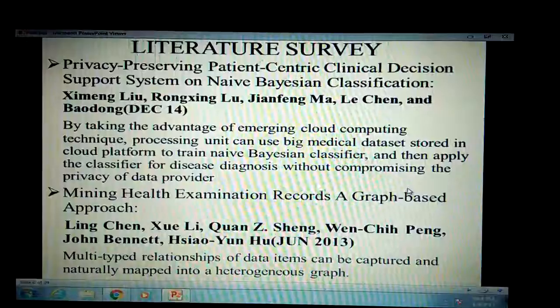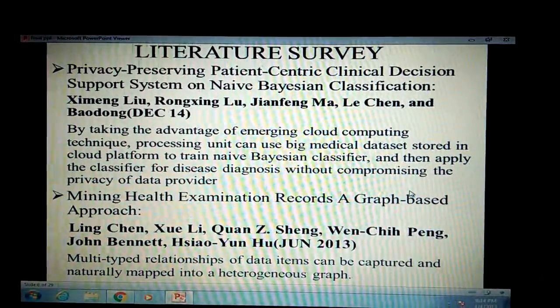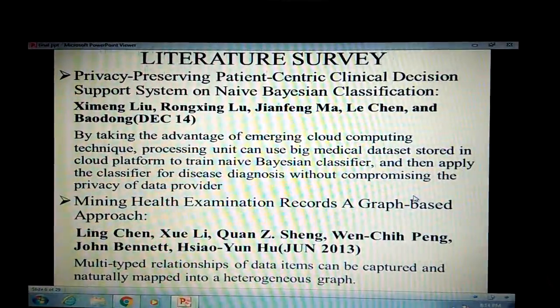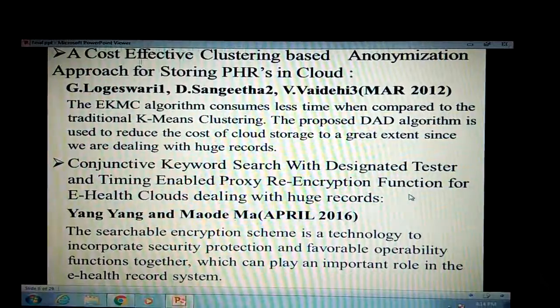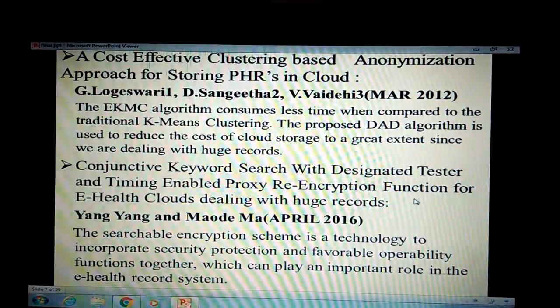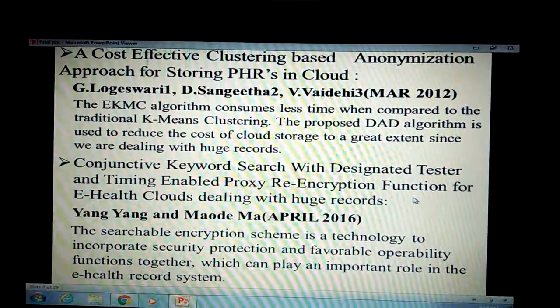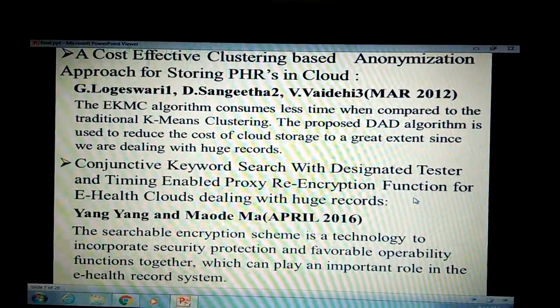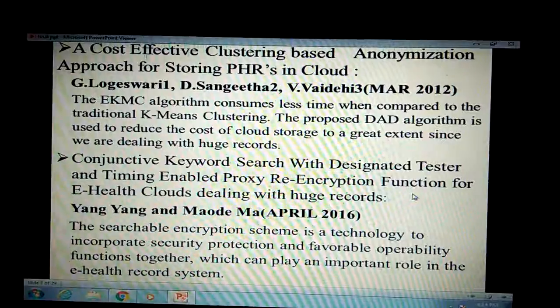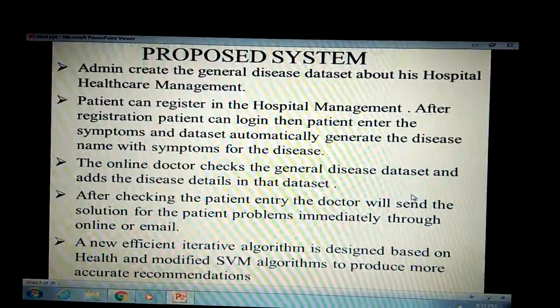In the literature survey, for privacy preserving patient centric clinical decision, we use the cloud computing method. For mining health examination records, a graph based approach is used. Then a cost effective clustering based approach, in which we use the k-means clustering algorithm, is time consuming. And the conjunctive keyword search method is used for storing the details in the cloud.